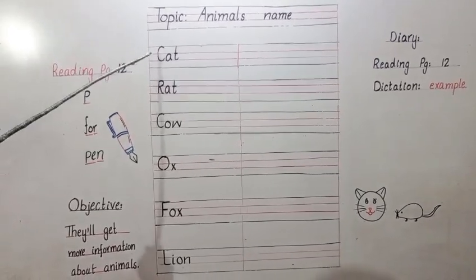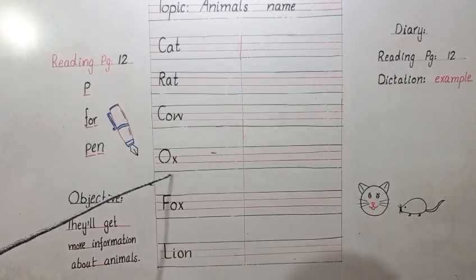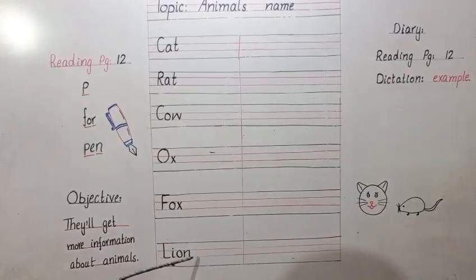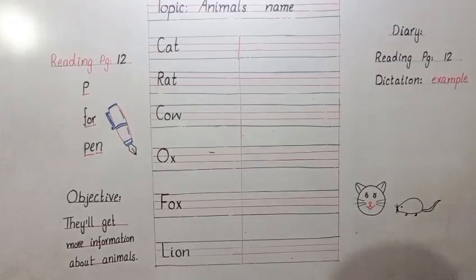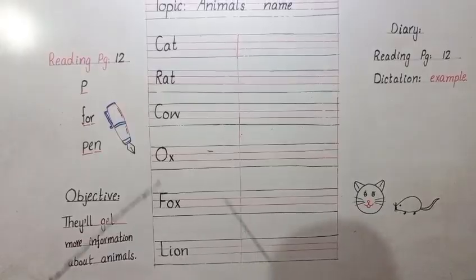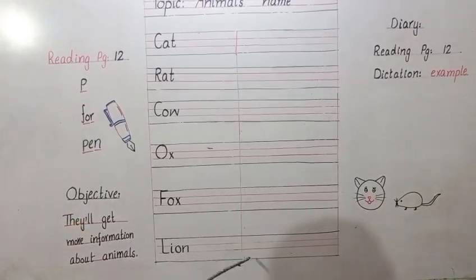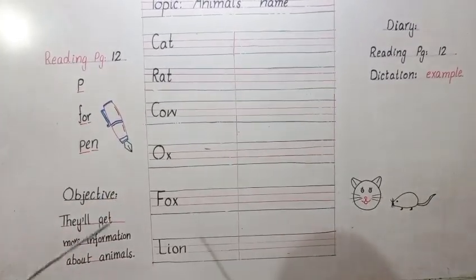Again read with me. CAT cat. RAT rat. COW cow. OX ox. FOX fox. LION lion. Now you will read all these names. You will learn the spelling, and then you will write in your class book notebooks in neat and clean handwriting. 2 times you will write. You will draw one line here, one time here, and one time here.